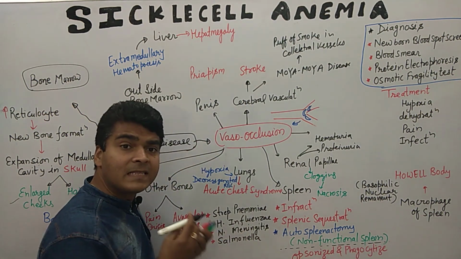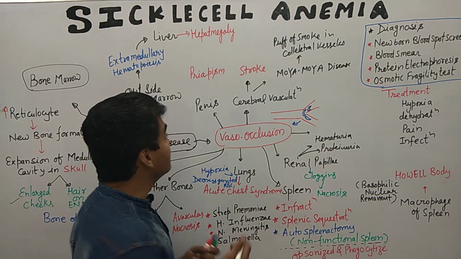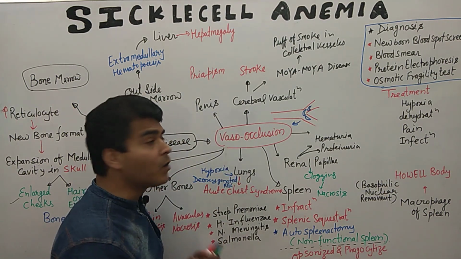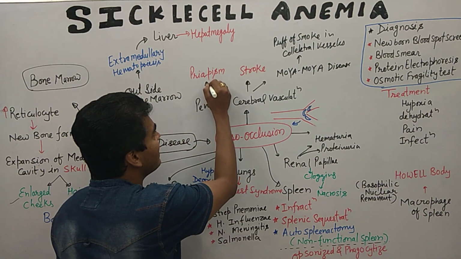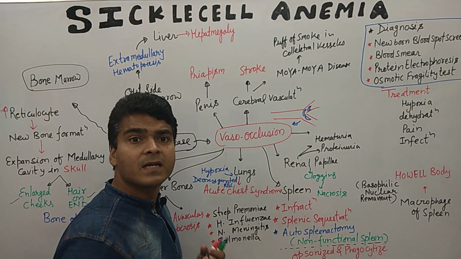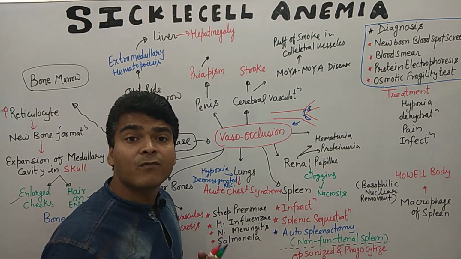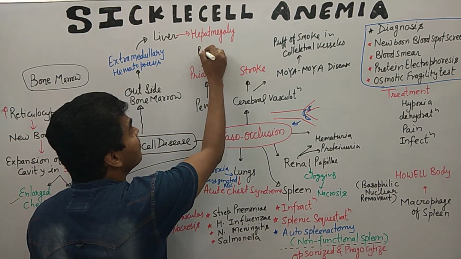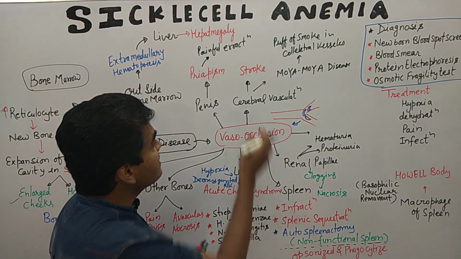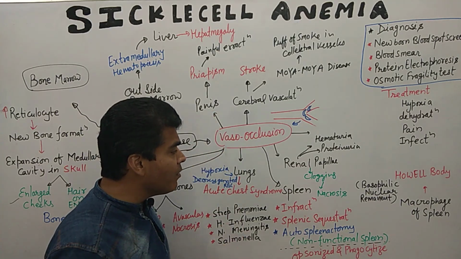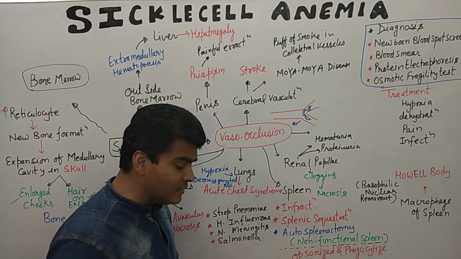Now what happened with the penis? If vascular occlusion occurs in the penis, it ultimately leads to priapism. And what is priapism? It is basically a painful erection. So this is about the penis. Now moving on to the spleen, what happened with the spleen?